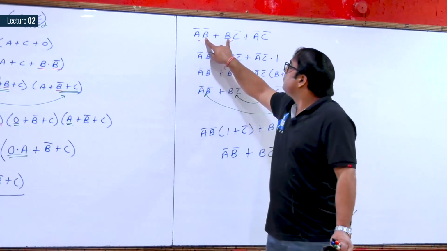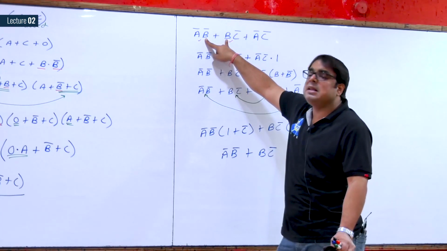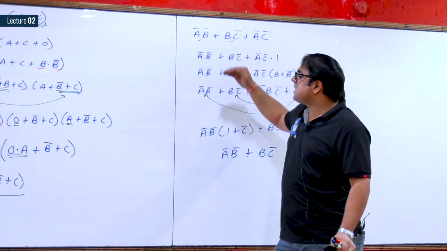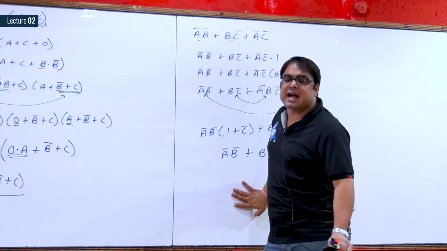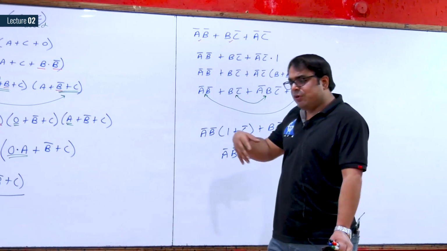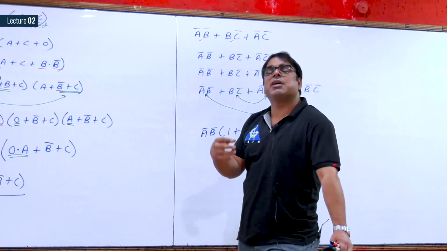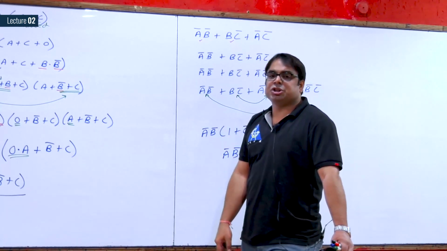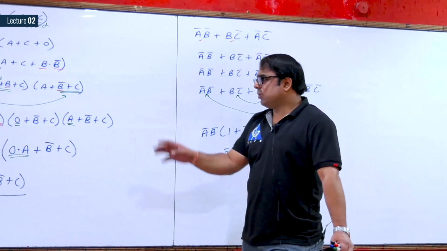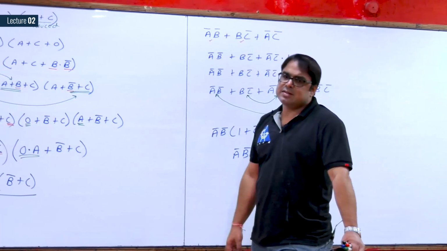For example, B is present in normal as well as complement form. So these types of possibilities are available in consensus law. In the last few years, we have got direct questions from consensus law also. So these are the details of consensus law.